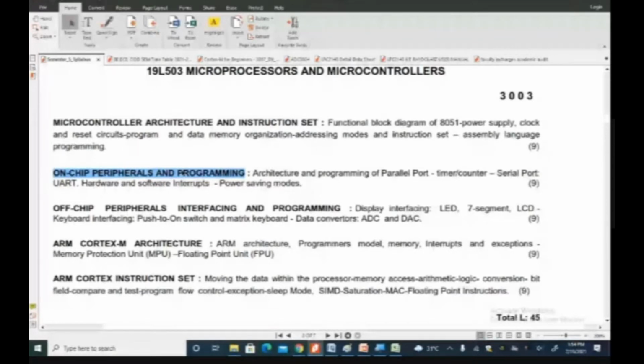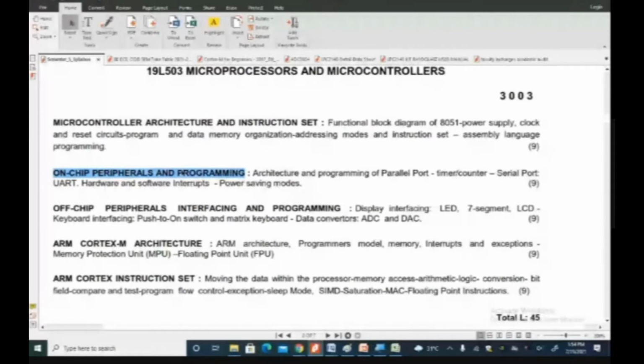To synchronize the ports, memory, and the processor, we go for timers. To schedule the peripherals to coordinate with the processor, we need interrupt controllers. These are the seven mandatory peripherals, called on-chip peripherals. How to make use of them and program them to meet our application requirements is our second unit.